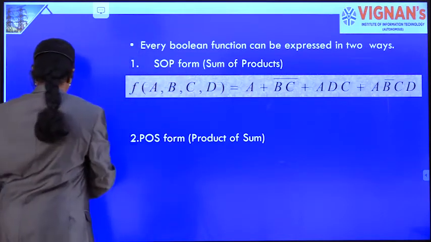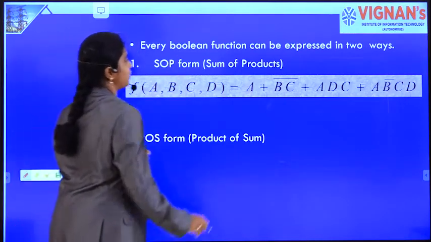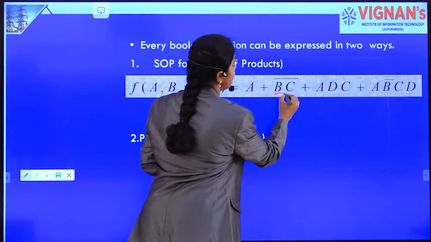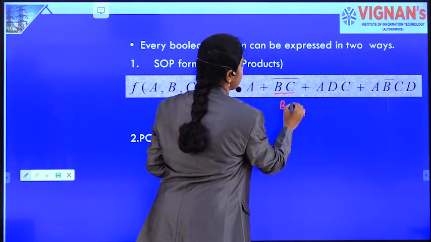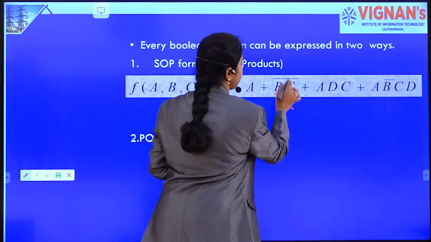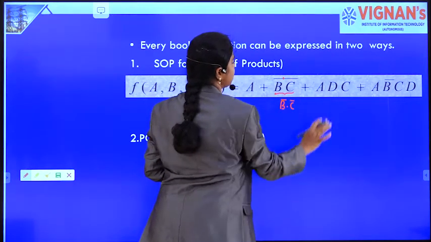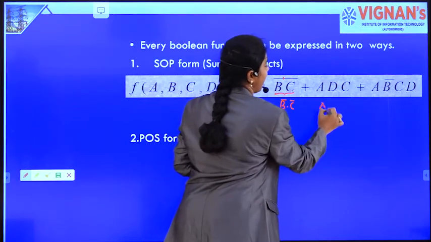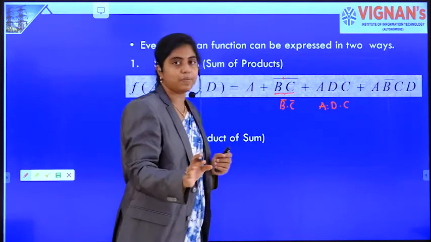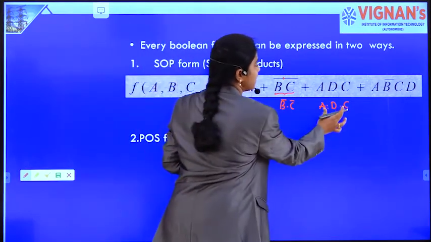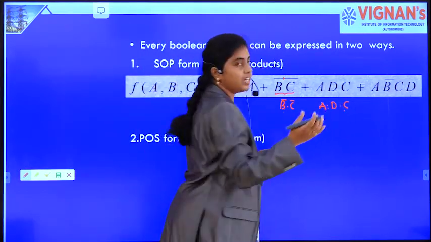Now, we will see what exactly the product terms are. This BC is nothing but B dot C. Let us take this B bar and C bar, and after that A dot D dot C. This dot indicates the AND operation. So, these variables are ANDed together.